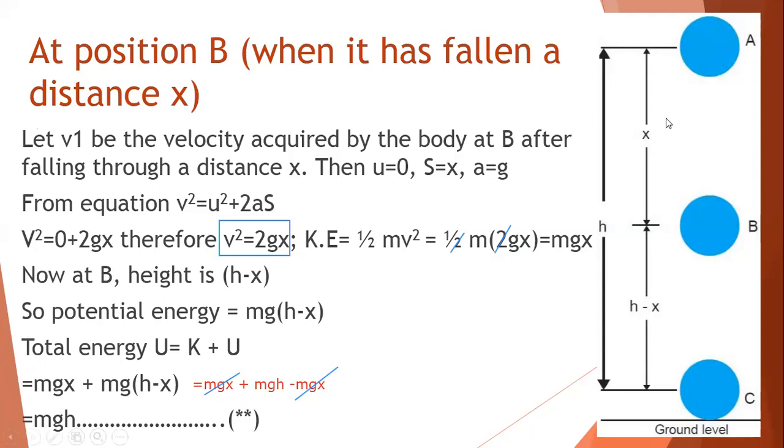Remember, at point A, the total energy was mgh. At point B, the total energy is mgh again. So we can say that the total energy at A and the total energy at B is still the same. If you have copied it, please type yes in the chat. Quickly type yes in the chat so that I can proceed.